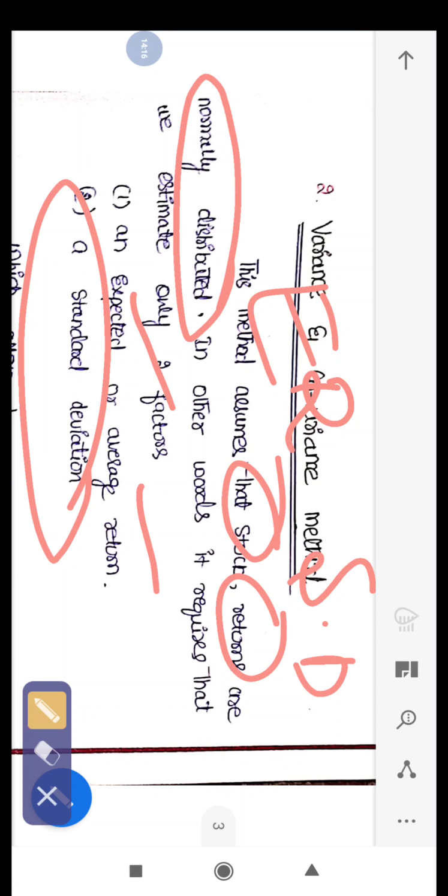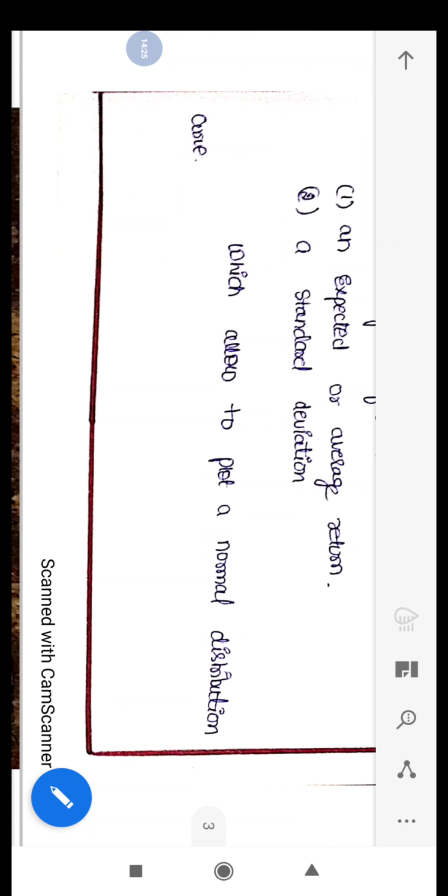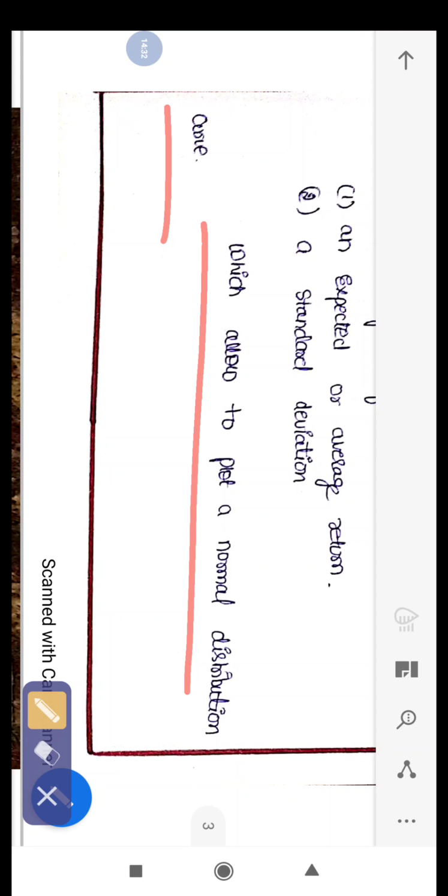Let me know in your comment box if you know this. For plotting a normal distribution, we have two variables: one is expected return and the other is the standard deviation. Simply calculating these and plotting them into the normal distribution.